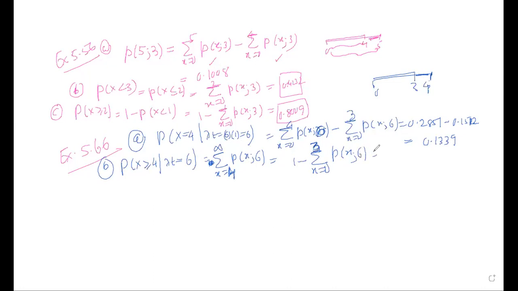If you compute this, you get 1 minus 0.1512, which is equal to 0.8488. That's how you get the second answer.